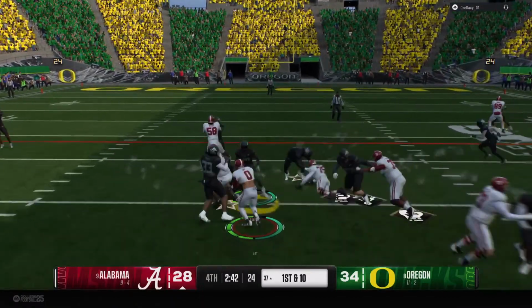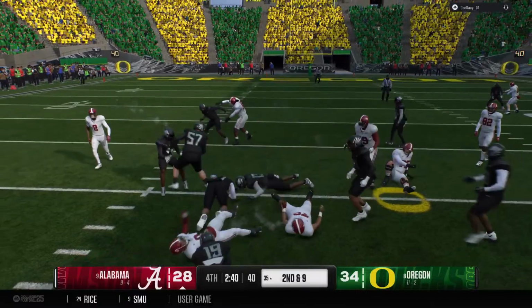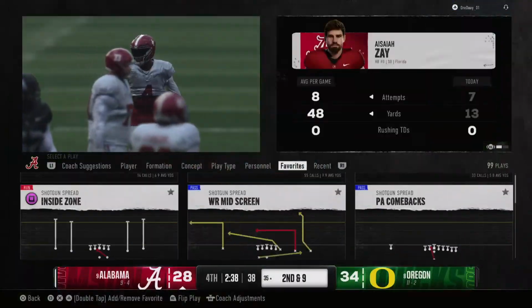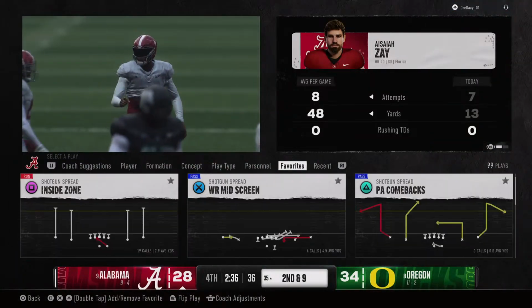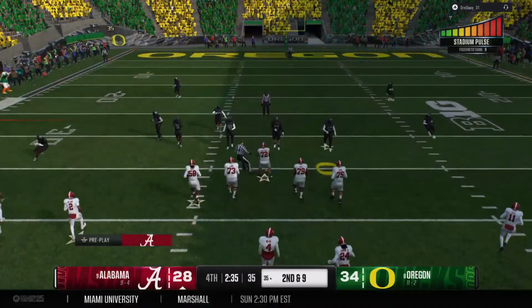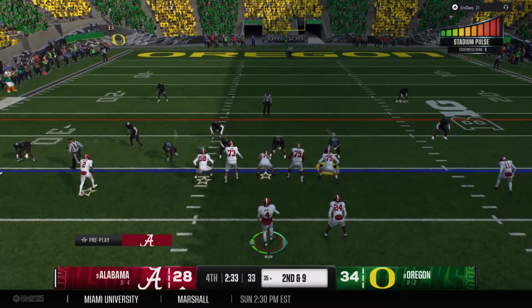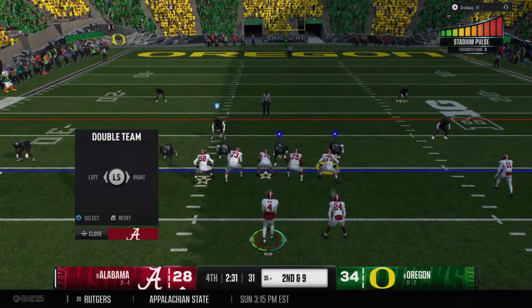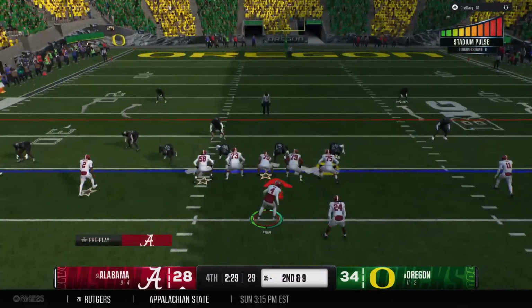He's going to hand this off. Only a small gain. Now looking at 2nd and 9. See, that's how you limit what an offense wants to do. This time, the defense just won the battle up front at the line of scrimmage, not giving up any big plays. Everybody's gap sound. It's really solid defense on that play.